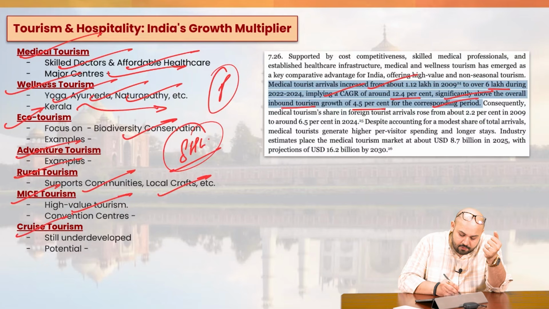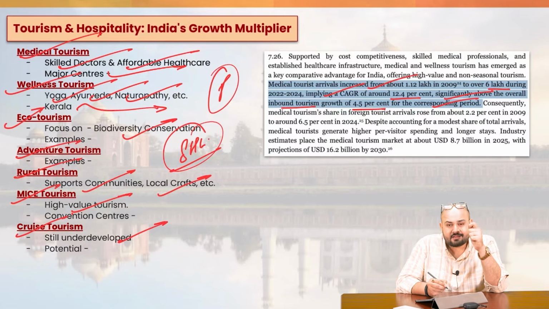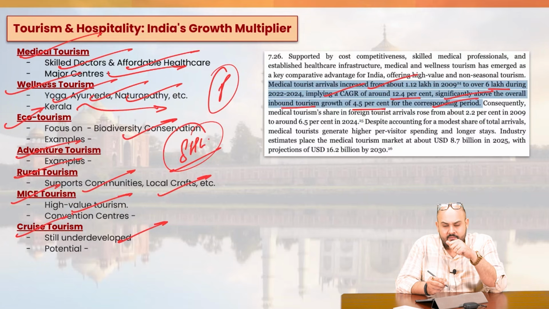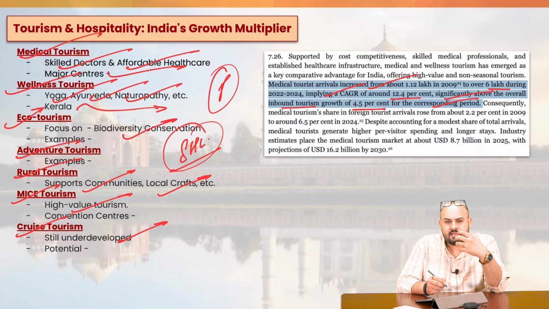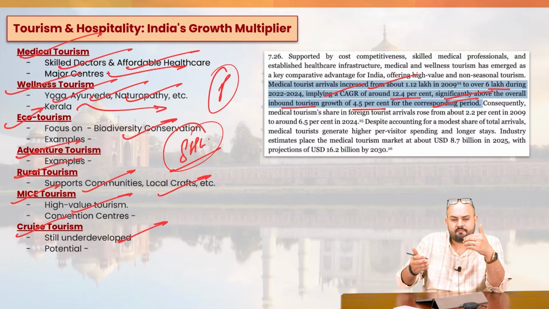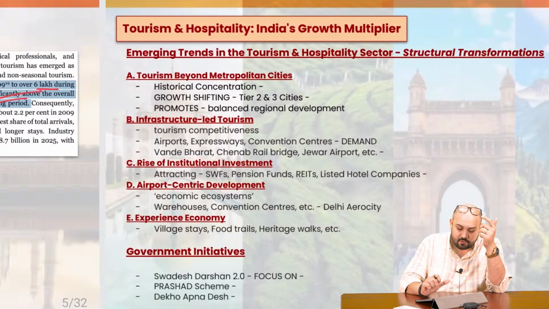Then we have cruise tourism. Now, this is something which is still underdeveloped in a country like India. You must be aware of the Cordelia cruises in India, right? So we have potential in different places. We have, for example, the coastal circuits. We have in Mumbai, we have in Kochi. So that can be exploited. So this is what you'll have to understand.